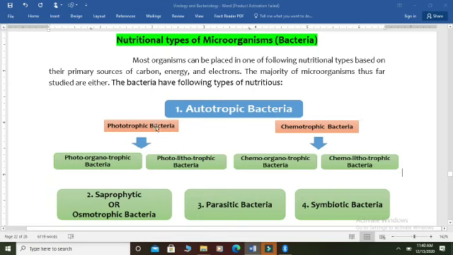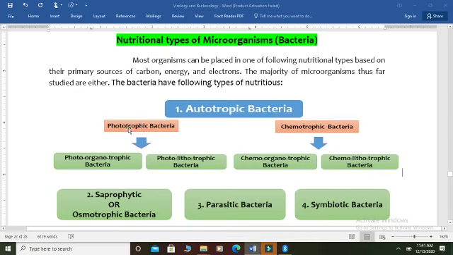Phototrophic bacteria are those bacteria which use sunlight for the synthesis of food material, while the chemotrophic bacteria do not need the availability of sunlight. Such bacteria use just different types of chemicals. These chemicals are either organic or inorganic, but they do not need the presence of sunlight.